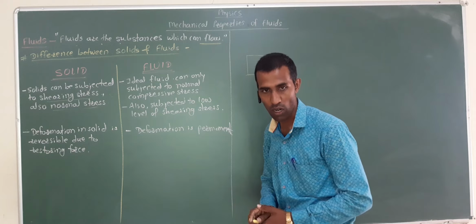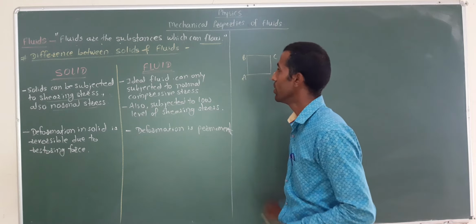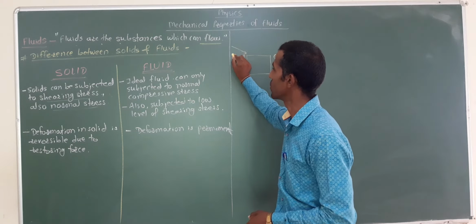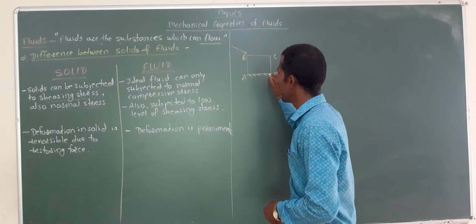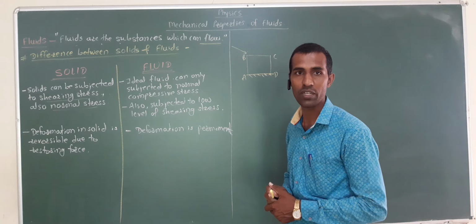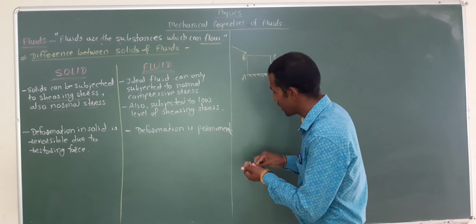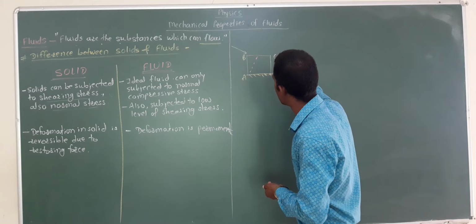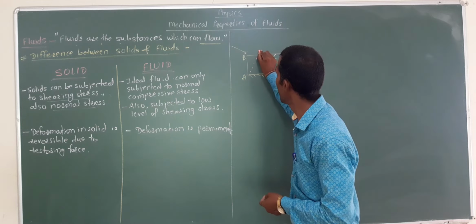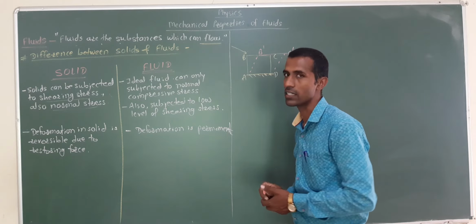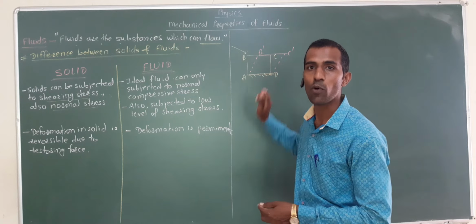Suppose this is any solid object, solid body, A, B, C, D. If you apply tangential or shearing stress on this body at point B, then the base AD remains as it is, but surface AB and surface CD get shifted, and we get the new shape of the body as A, B dash, C dash and D. Due to the application of shearing stress or tangential stress, the shape of the body changes.